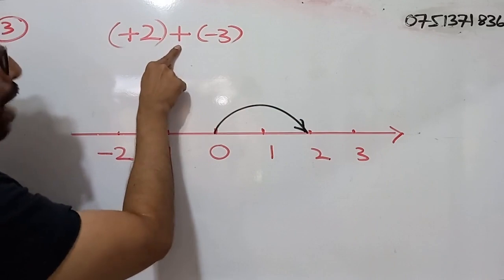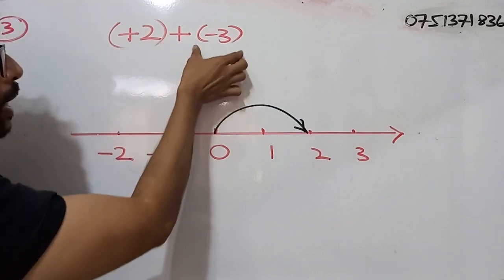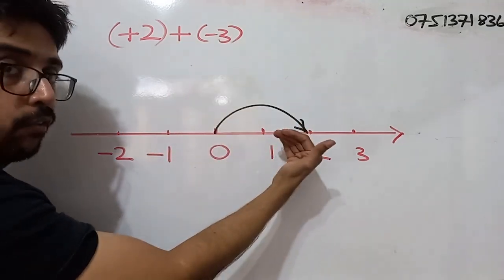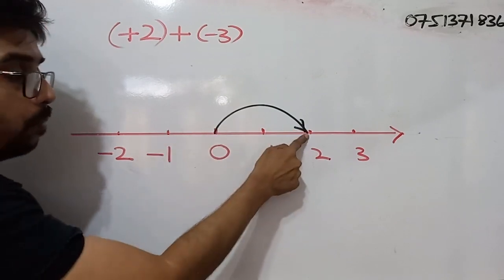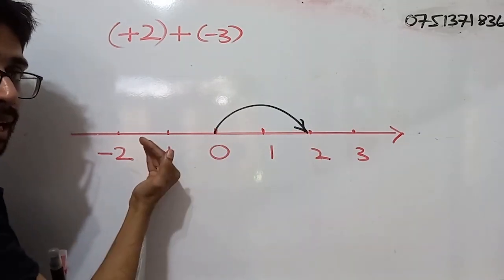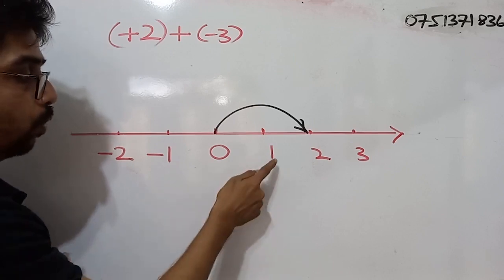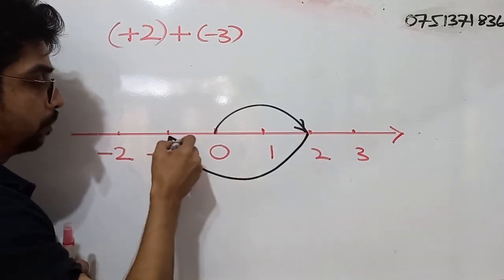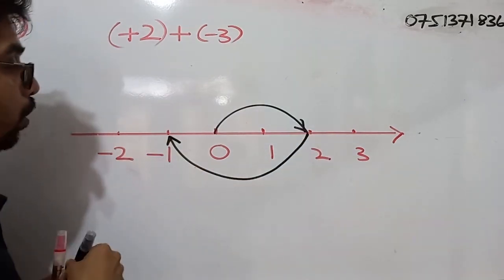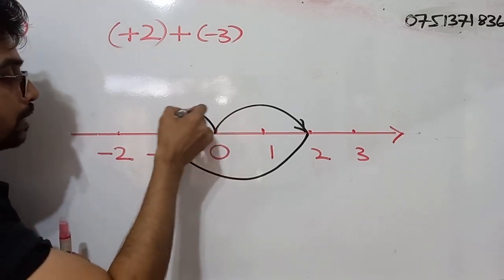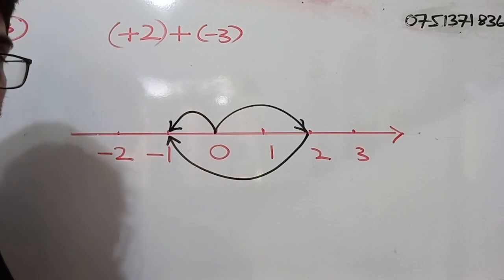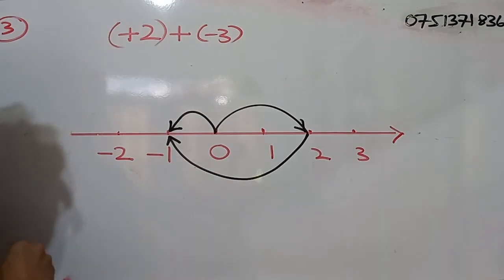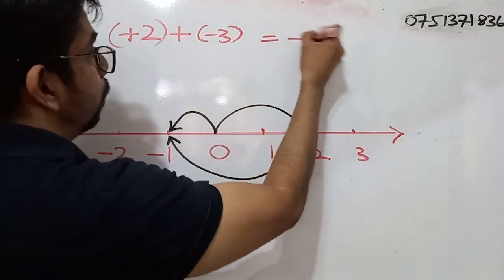Then we have an addition. We are adding a negative 3. When we add negative numbers, we know we have to go to the left side. So at the moment we are here, we have to go to the left side. How many units? 3 units. So 1, 2, 3. Then finally, we have to mark the starting point and the ending point. So the answer is negative 1. So this is equal to negative 1.